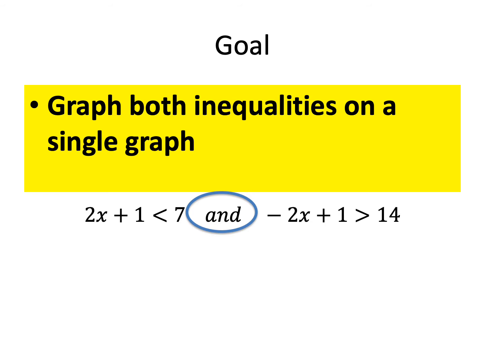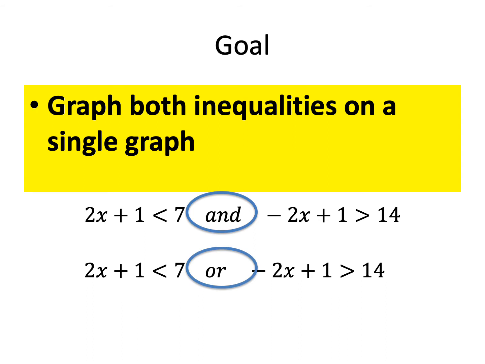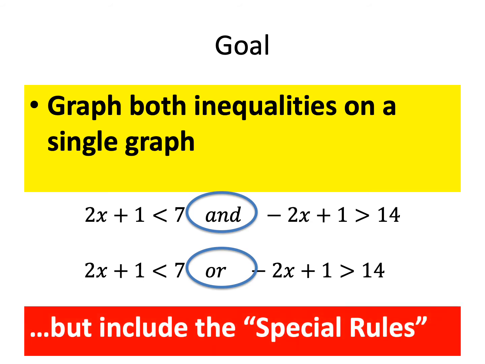Okay. Before, we solved one inequality, we graphed on a number line. Now we're going to do it with two, and those two are joined by these special words "and", or it could be joined by the word "or". We'll get potentially two different number lines simply because one has the word "and" and one has the word "or". So what I've got to do today is teach you these special rules. And the special rules are, what happens if it's an "and", or what happens if it's an "or". Okay? So that's the basic idea.